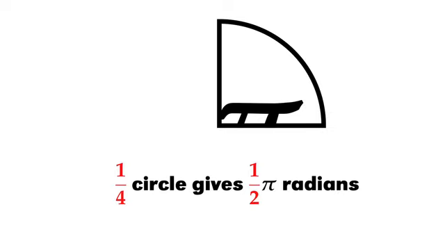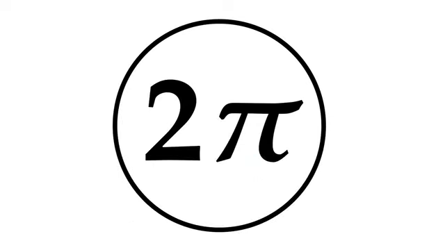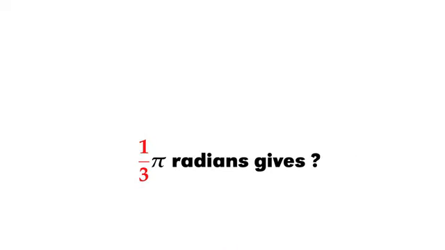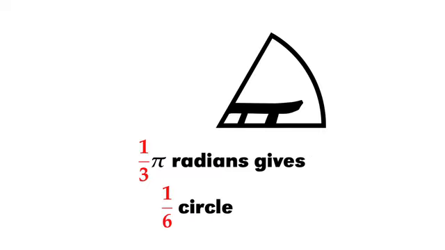So, in a quarter of a circle, there are 1/4 times 2 pi radians. That is pi over 2 radians. In other words, if we use pi as the constant associated to a circle, then a quarter of a circle corresponds to half the circle constant. A quarter corresponds to a half. That's just crazy. What if we take 3/4 of a circle? Here, 3/4 of a circle corresponds to 3/2 of pi. That's crazy too. How much of a circle does 1/3 pi radians correspond to? Well, 1/3 pi radians actually corresponds to 1/6 of a circle.